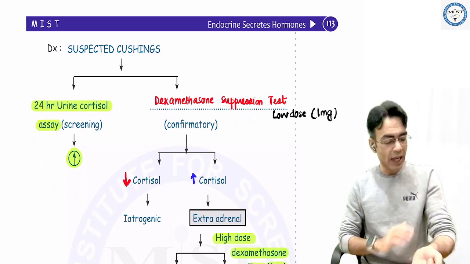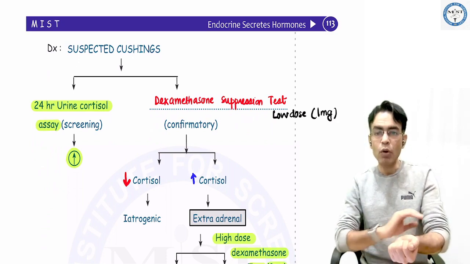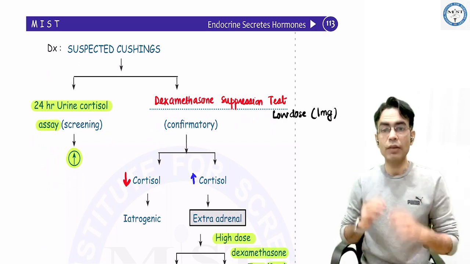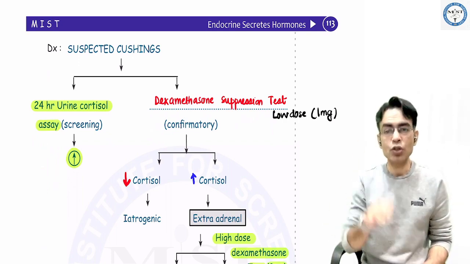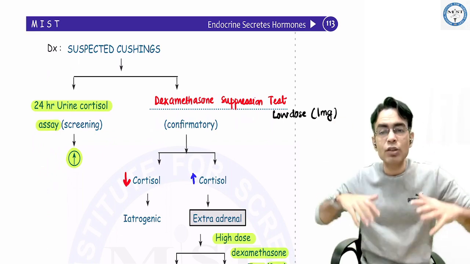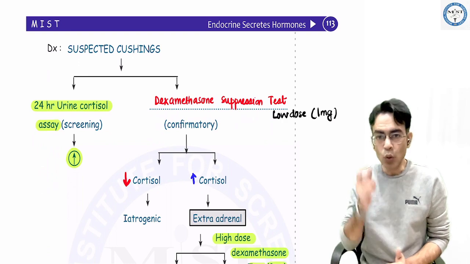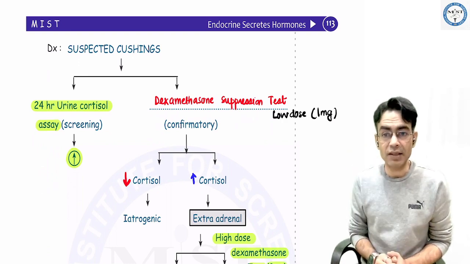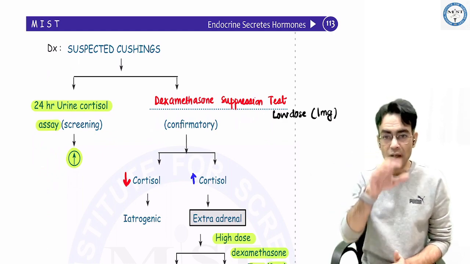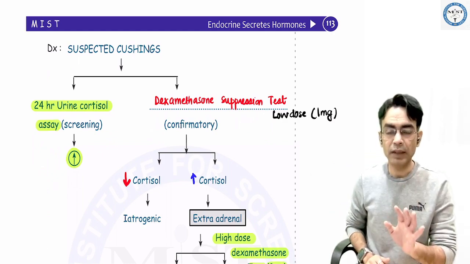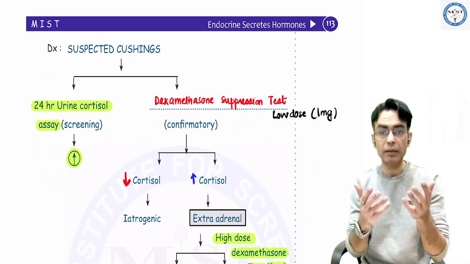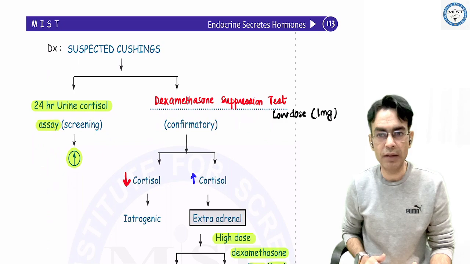With low dose DEXA, you can reduce the cortisol which is there in the blood. So if you give low dose DEXA and your cortisol reduces, that means it was iatrogenic, because it is not related to the pituitary. It is not related to ACTH basically. Low dose DEXA cannot control the ACTH release, neither by the tumors nor by the pituitary. But if you give low dose DEXA and your cortisol is still high, that means it is ACTH dependent.